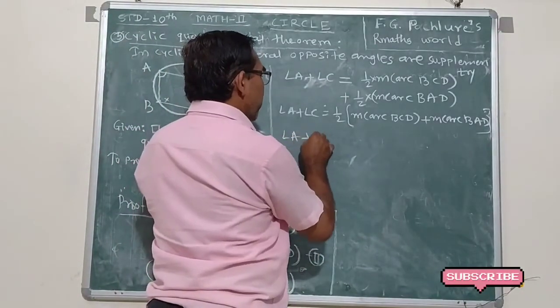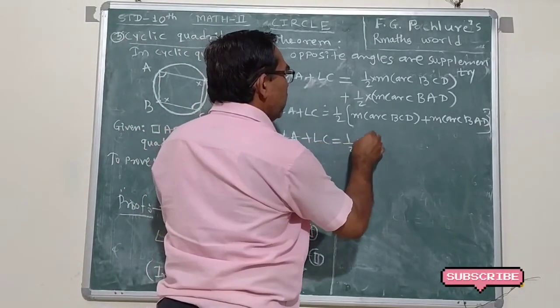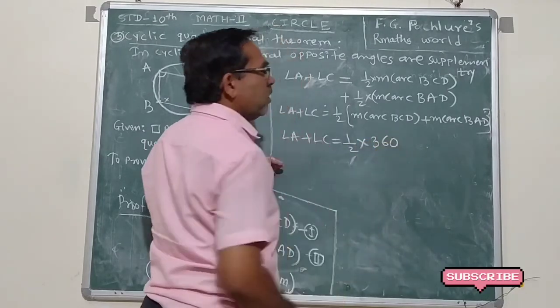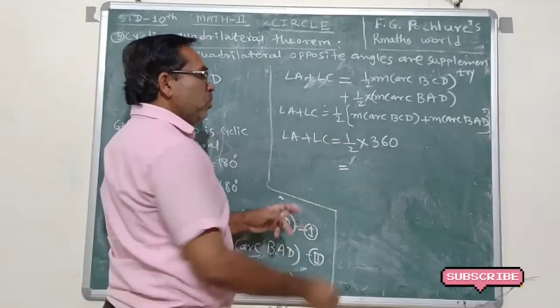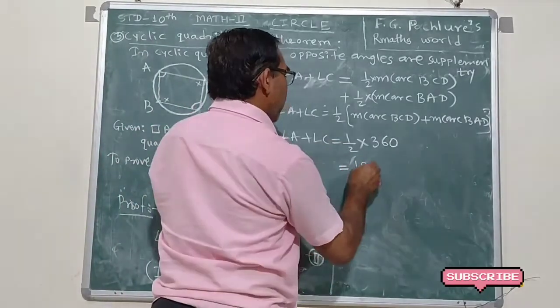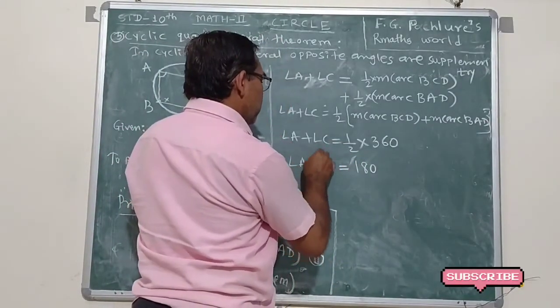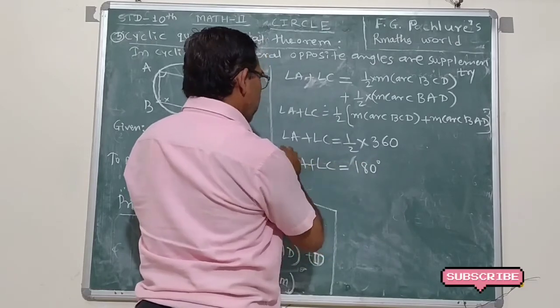Angle A plus angle C is equal to 1/2 into 360. Therefore, if we divide 360 by 2, it is 180. Angle A plus angle C is equal to 180.